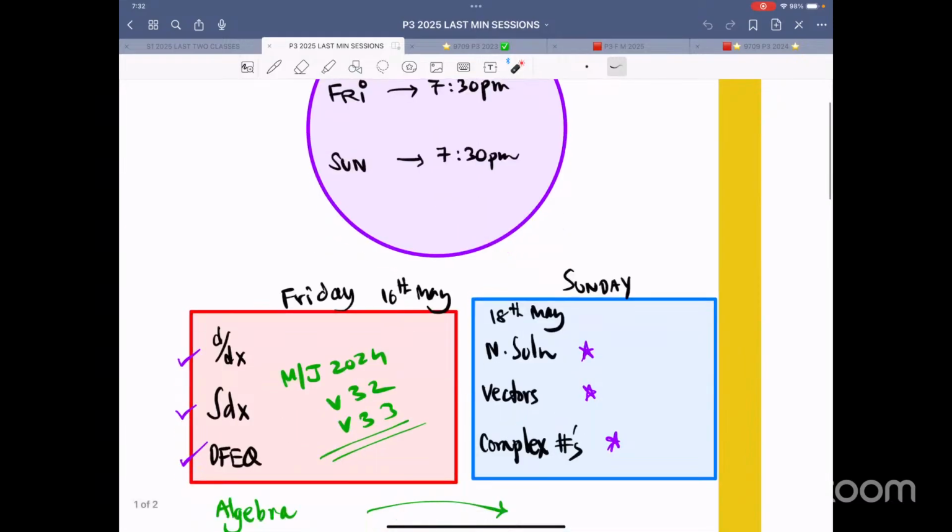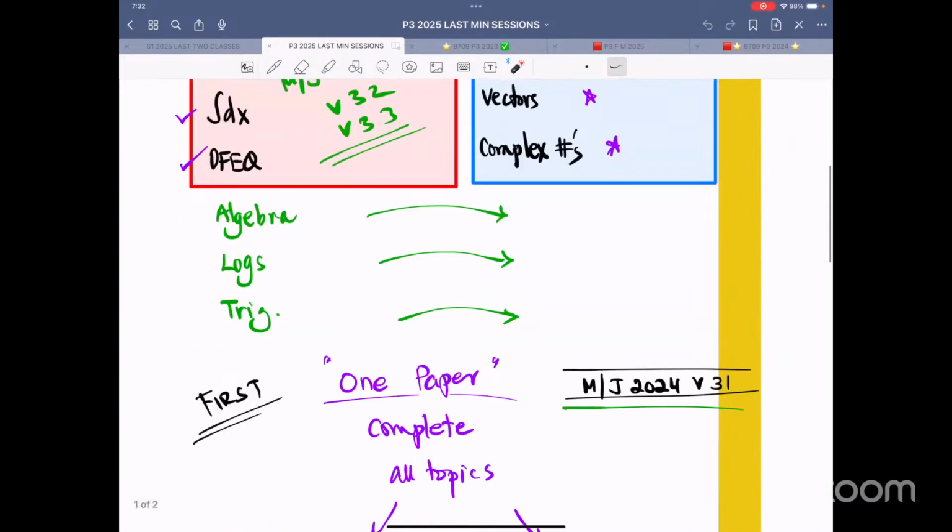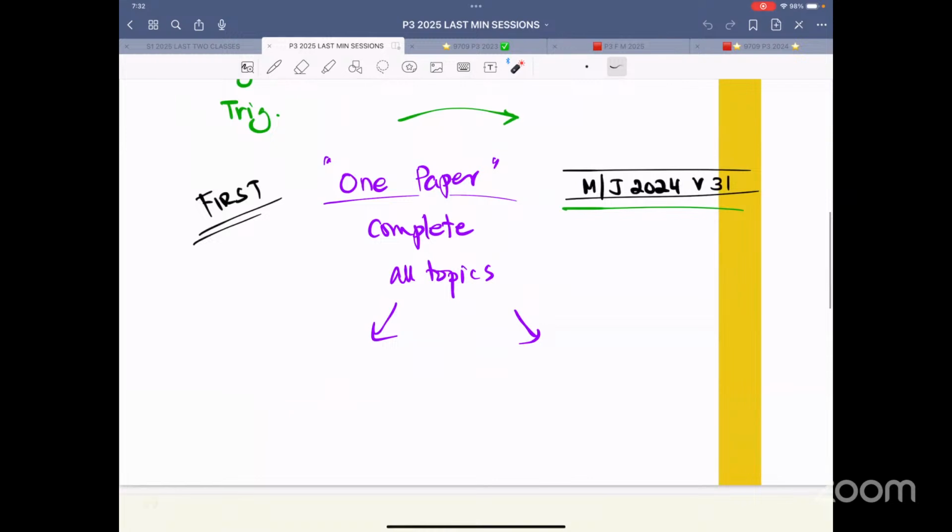Tomorrow is your paper. On Friday, we focused on these topics: a bit of algebra, logs, and trig, also differentiation, integration, differential equation from the papers May, June 2024, variant 32, variant 33, and we did one whole paper that was May, June 2024, variant 31. Got the idea? So that is what we practiced and discussed last time.